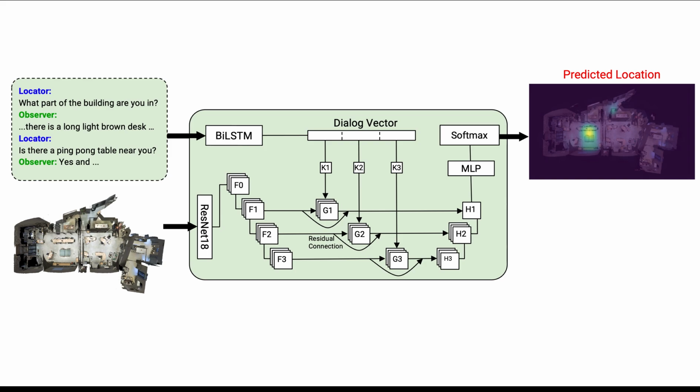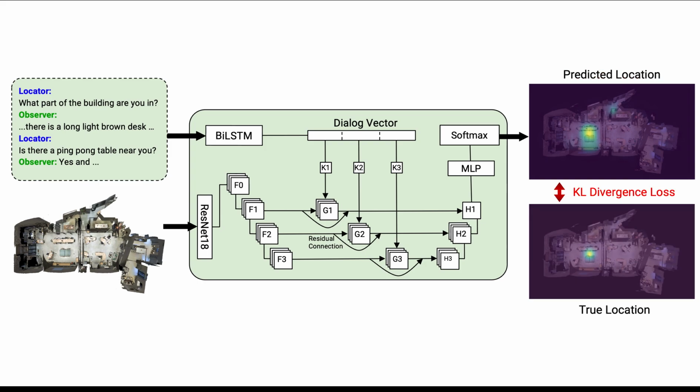We adapt the LingUNet architecture to fuse the dialogue and environment representations. Additionally, we introduced a language-modulated skip connection between the corresponding convolutional and deconvolutional layers. We train the model to minimize the KL divergence between the predicted location distribution and the ground truth location.